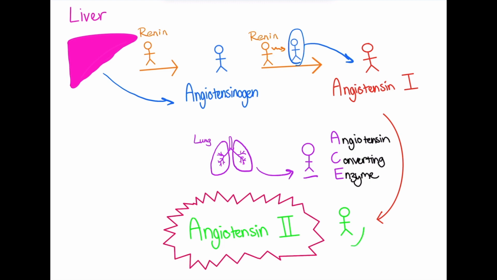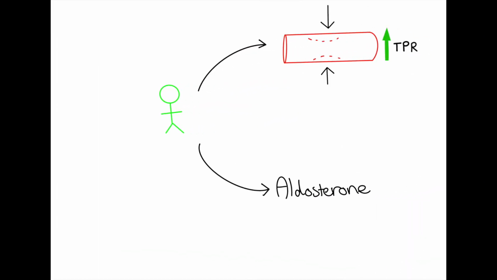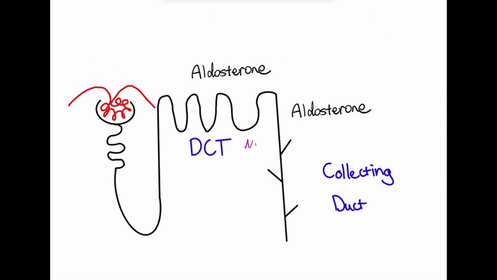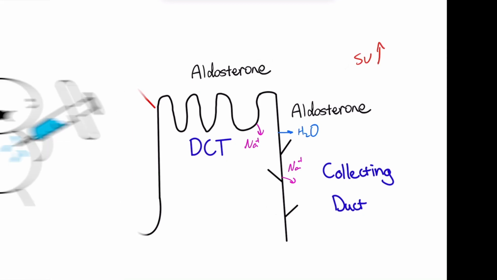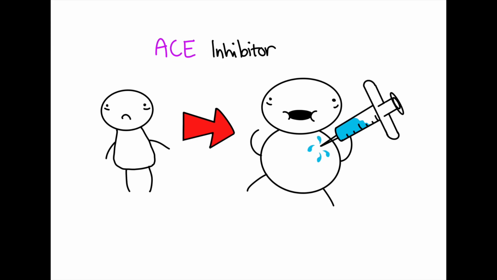This is the key to Greg's hypertension, as angiotensin 2 acts like ADH, as it acts as a vasoconstrictor increasing TPR. However, it also secretes aldosterone, a hormone which stimulates sodium reabsorption in the late distal convoluted tubules, connecting tubules, and collecting duct. This leads to an increase in passive water reabsorption and once again increases stroke volume through a higher blood volume. Let's pump Greg full of ACE inhibitors and see what happens.